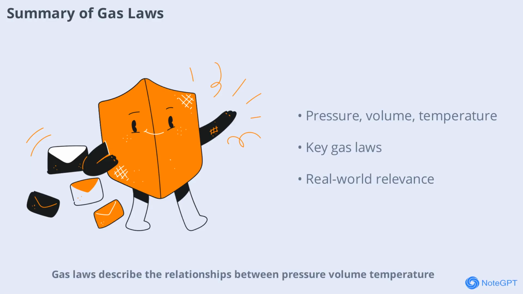Gas laws describe the relationship between pressure, volume, temperature, and the amount of gas. Boyle's, Charles's, Gay-Lussac's, Avogadro's, and the ideal gas law each reveal different aspects of gas behavior. These principles are essential in science, industry, and everyday life, helping us understand and control the world around us.